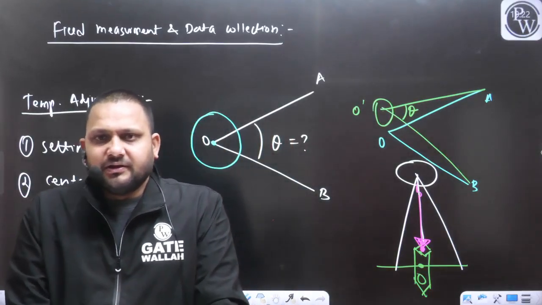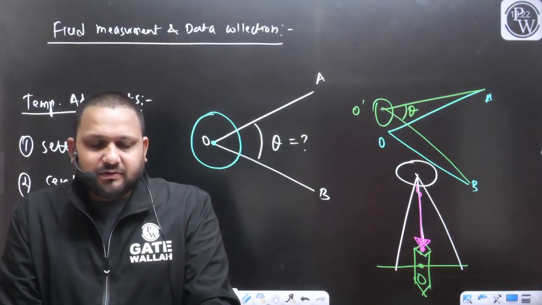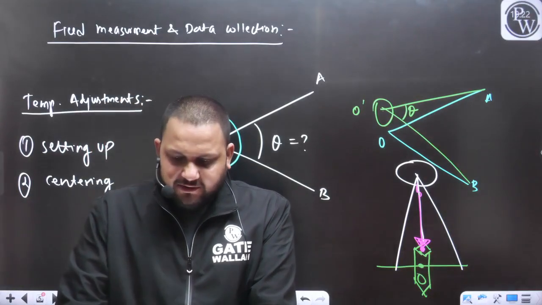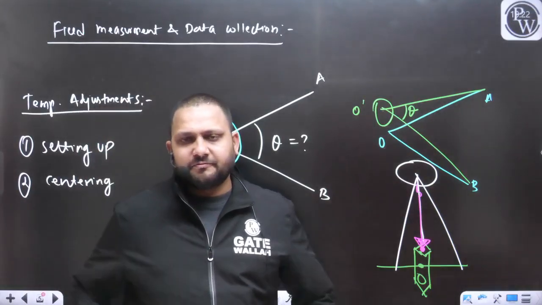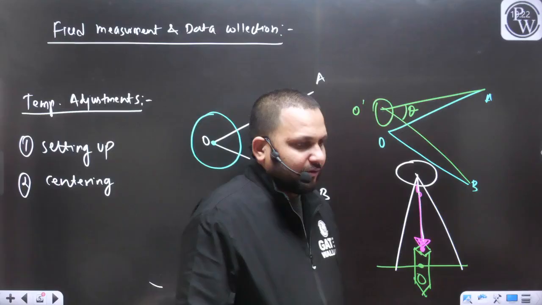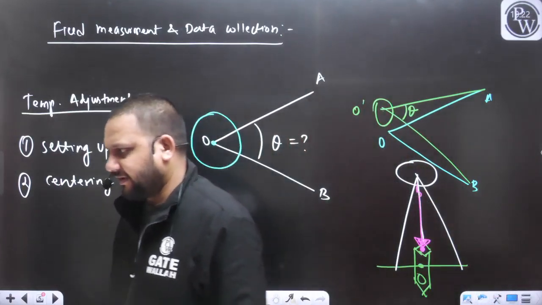First I will set up the instrument, then we will go for the centering. Wherever we want to place the instrument, from which point we want to perform the measurement, we will perform proper centering of the compass.